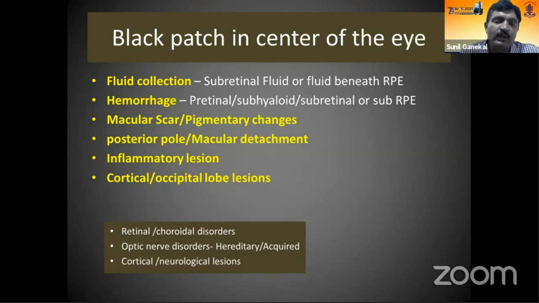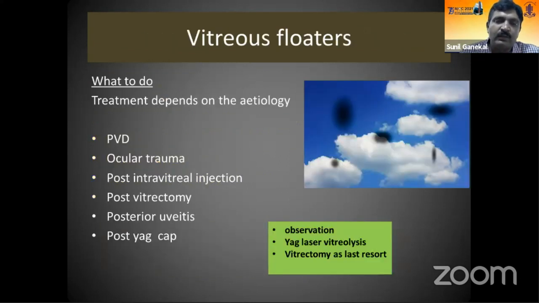Inflammatory posterior uveitic lesions sometimes can cause the patch. Rarely, cortical lesions, especially occipital lobe lesions, can cause the central patch in the eye. The commonest etiological causes can be divided into either retinal or choroidal lesions, which involve the macula, optic nerve disorders, and rarely the cortical lesions.